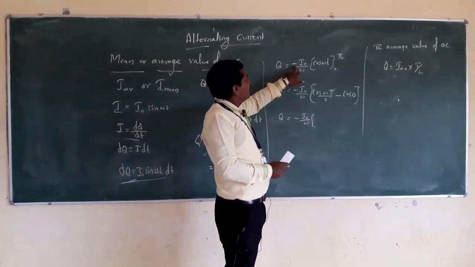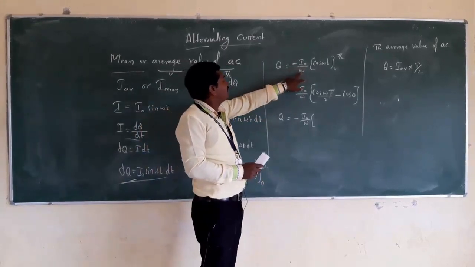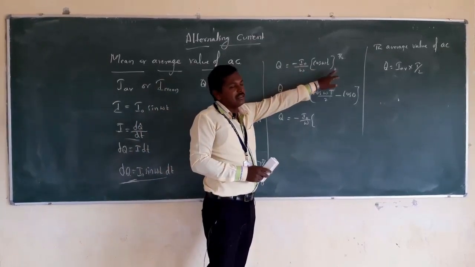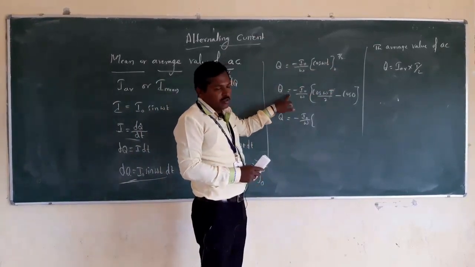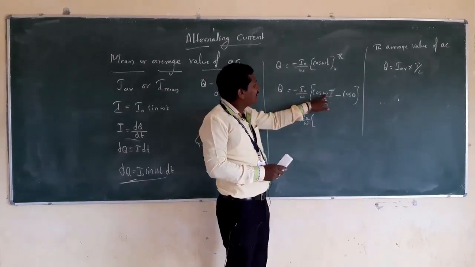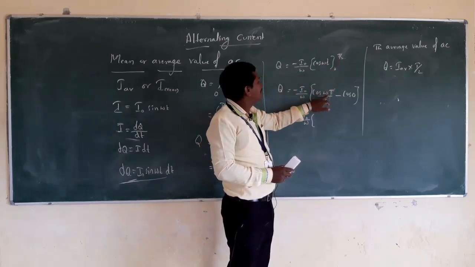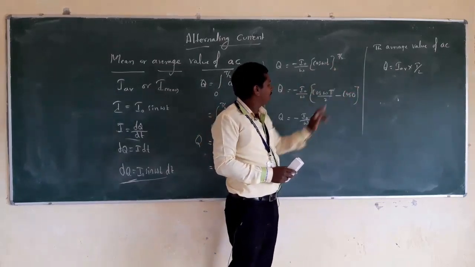Now q is equal to minus I naught divided by omega, cos omega t in the range of 0 to T divided by 2. Substituting the limits, q is equal to minus I naught divided by omega times cos omega T divided by 2 minus cos 0.